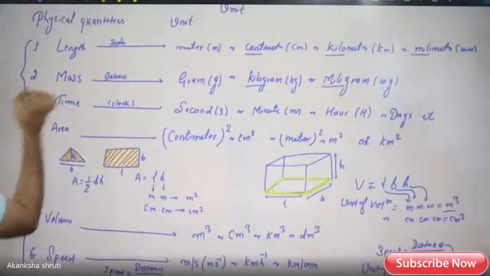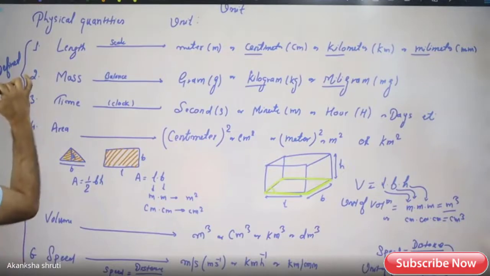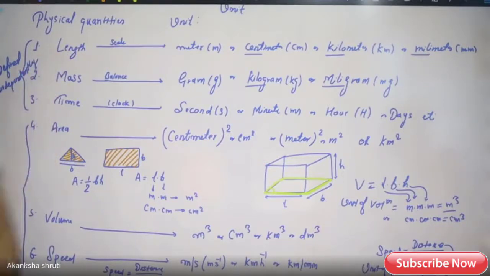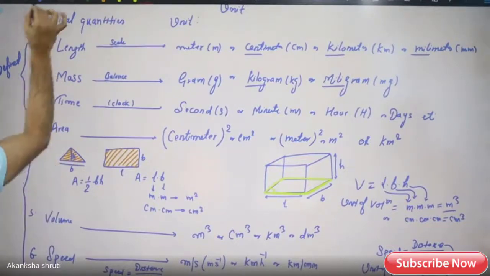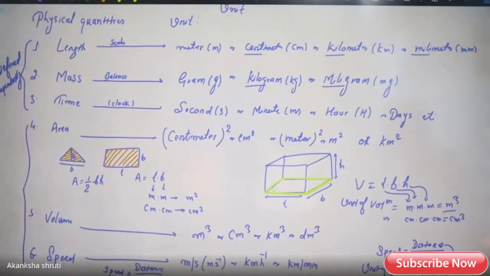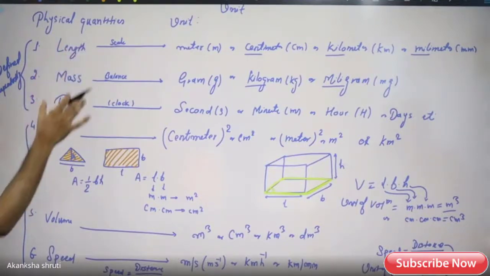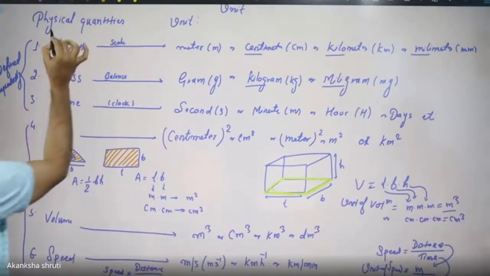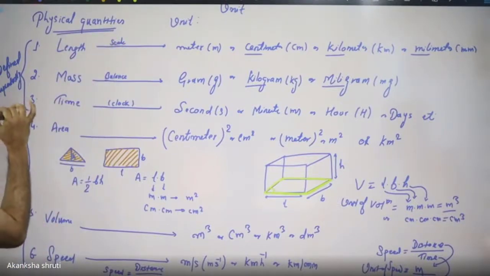Keep in mind, they are defined independently. Such independent definitions of quantities are called basic quantities.